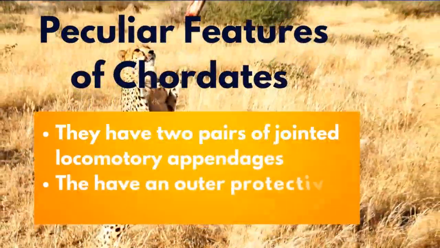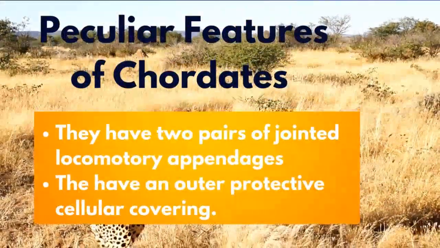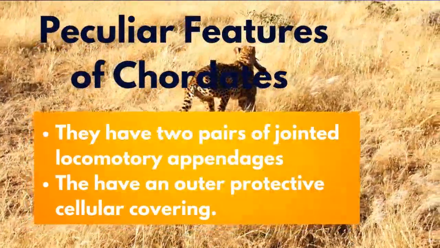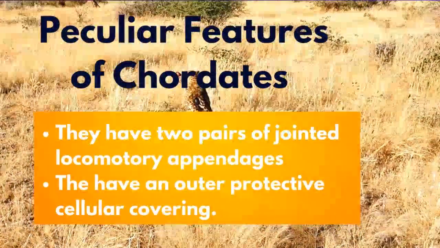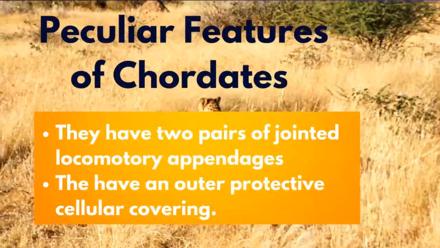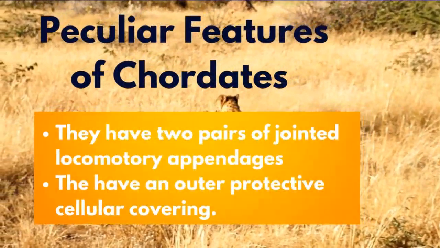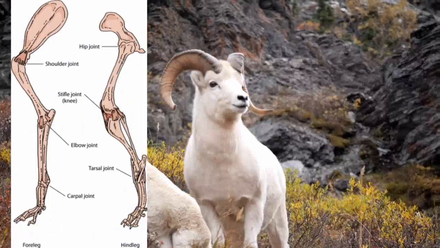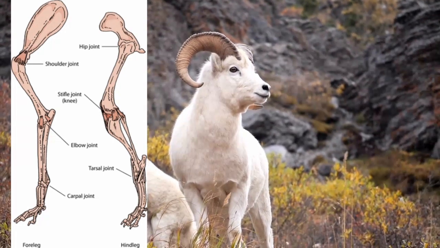Now, other peculiar features of chordates are they have 2 pairs of jointed locomotory appendages. That is, the legs are referred to as locomotory appendages. They have an outer protective cellular covering. Now, the appendages are usually used for movement. Birds have them as wings and also their legs. Mammals have hind legs and forelegs, or hind limb and forelimb. Humans have them as the legs and the arms.